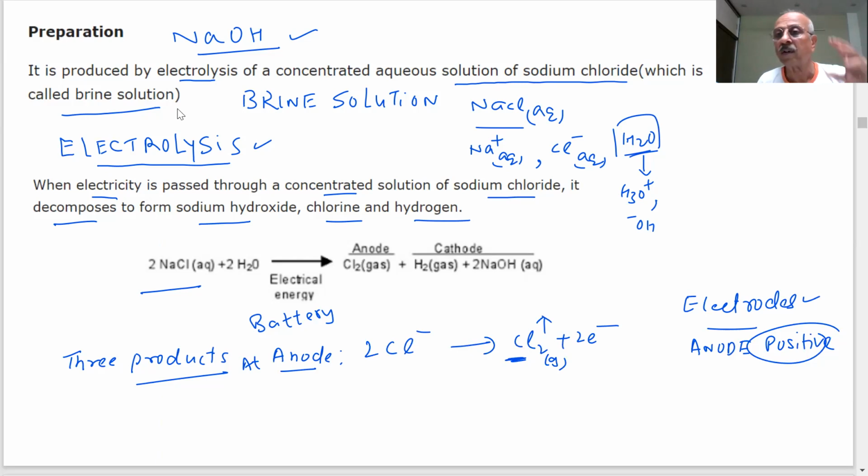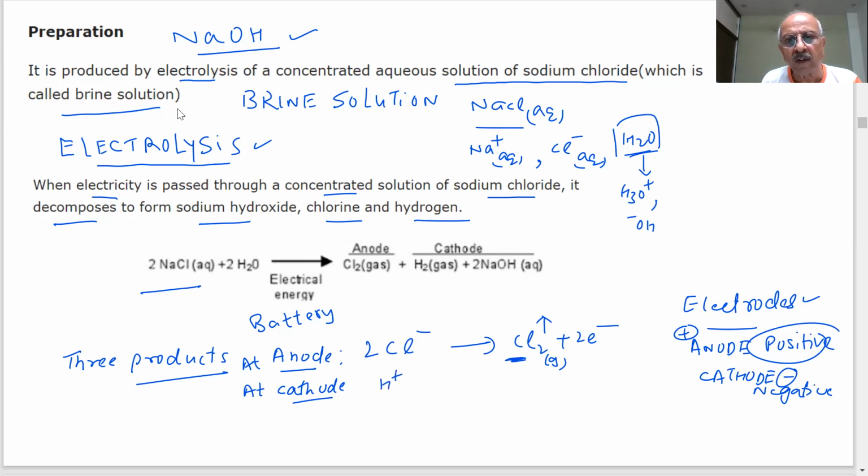This is important. Where is chlorine gas liberated? At the anode. At the cathode, cathode is a negative plate, students. Note down everything. This anode is positive, this is negative. So what will happen? You have H3O plus or H plus. What happens to them?